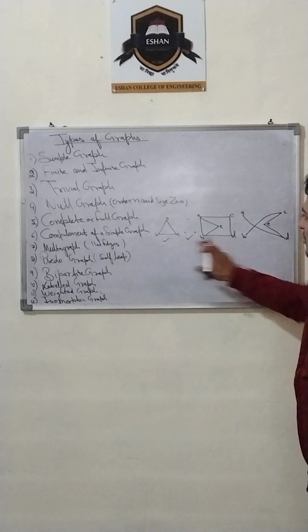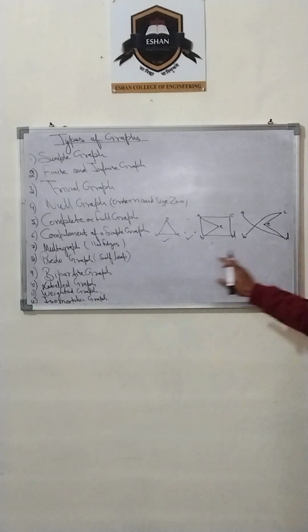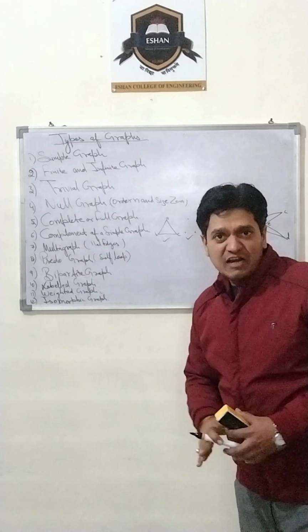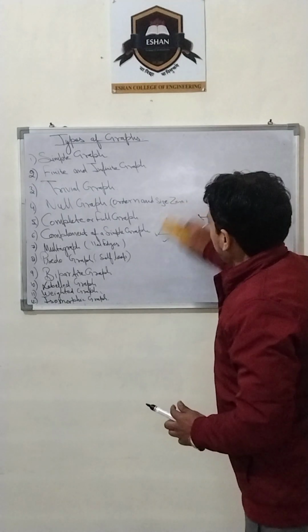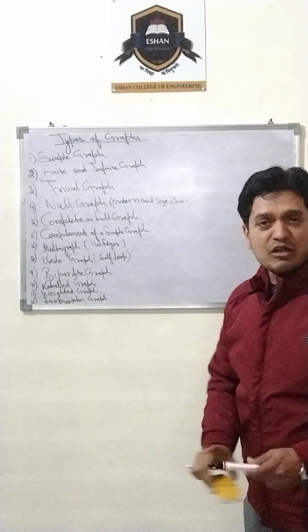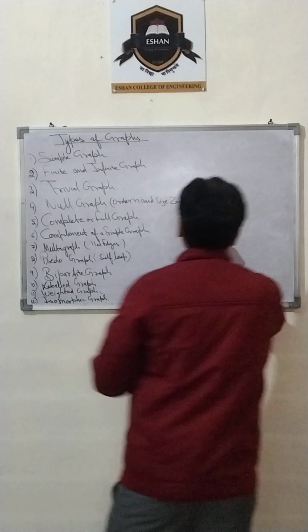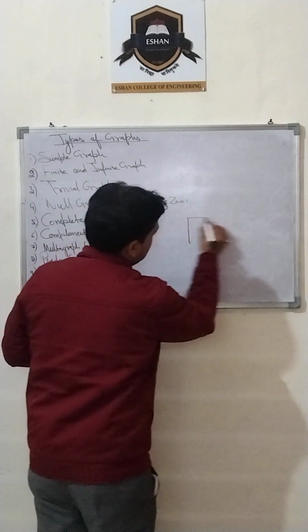This means complement of a simple graph. Now, multigraph. What is a multigraph? A multigraph means a graph having parallel edges but no self loop. Suppose a graph having parallel edges.